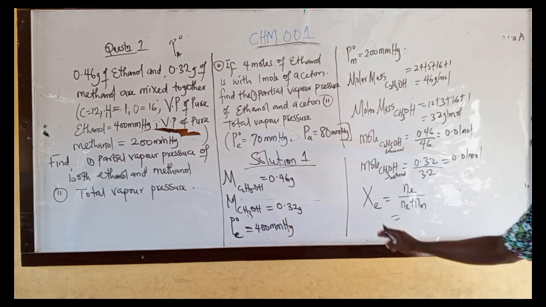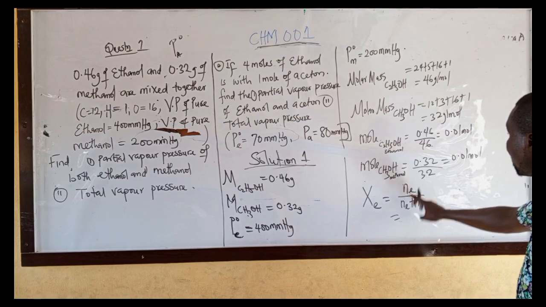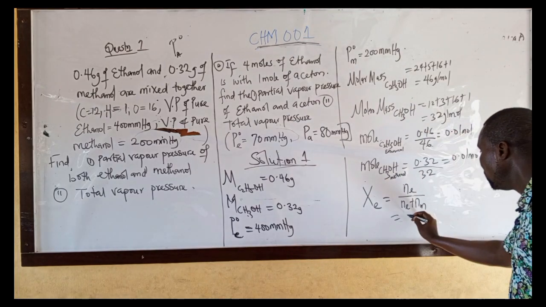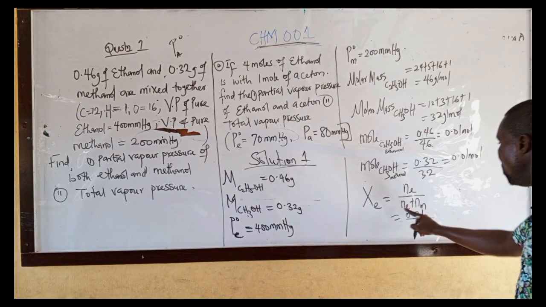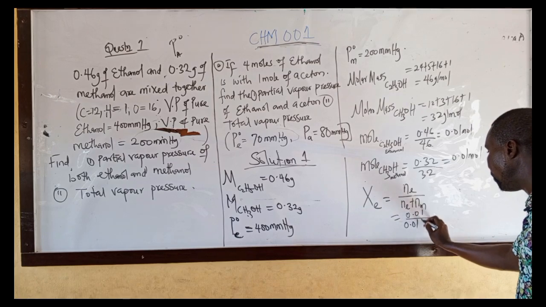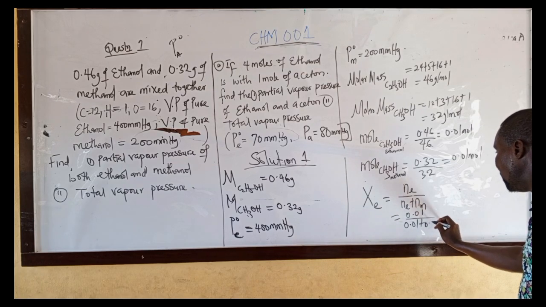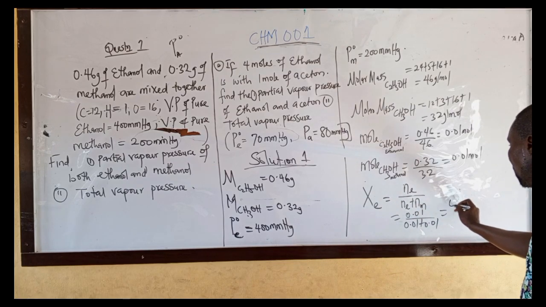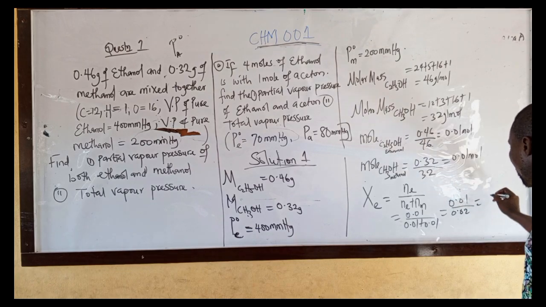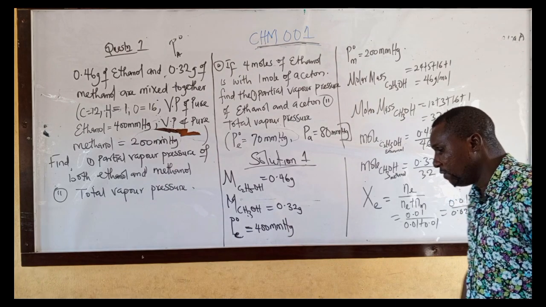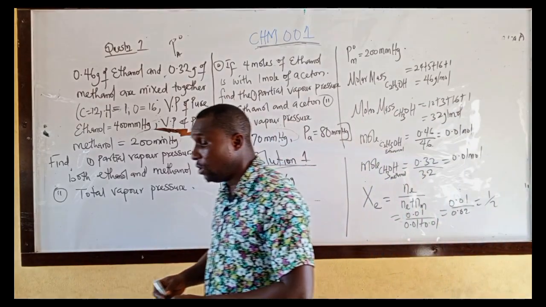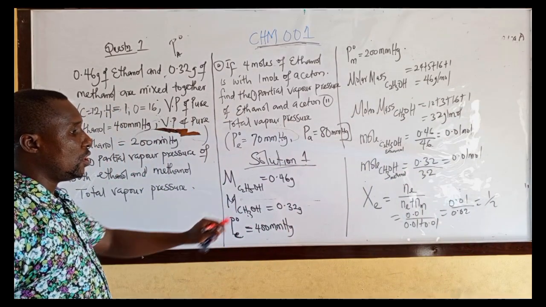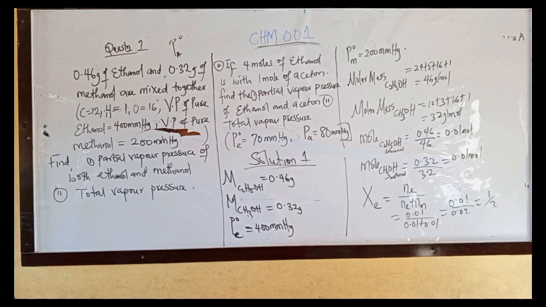Therefore, mole fraction of ethanol: what is the mole of ethanol? 0.01 over mole of ethanol 0.01 plus mole of methanol 0.01, which will give you 0.01 over 0.02, which will give you 1/2. Take note, mole fraction of ethanol is 1/2.